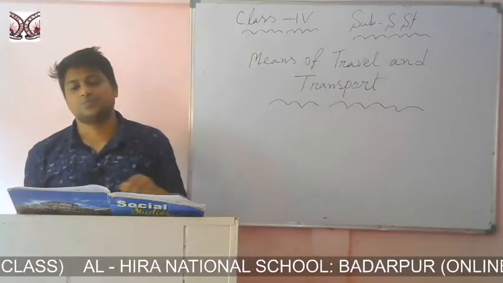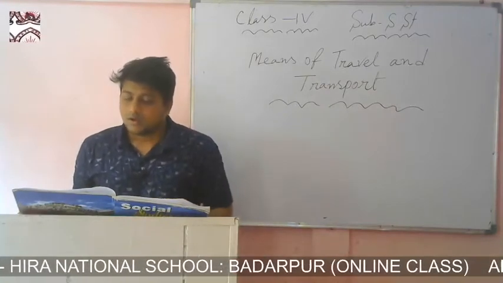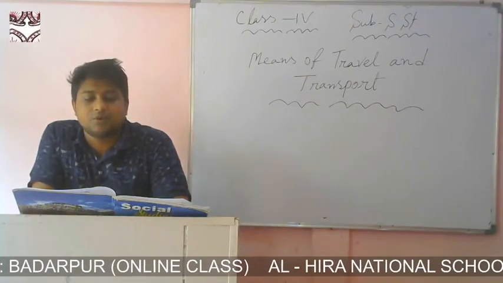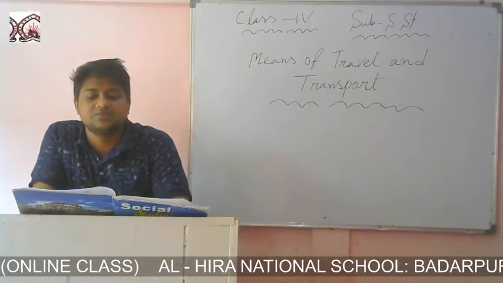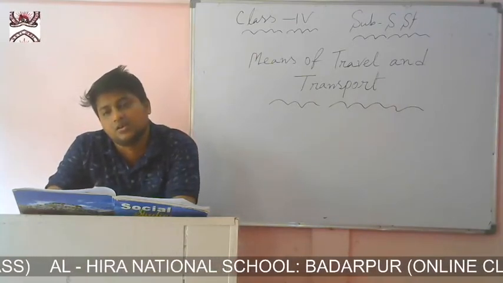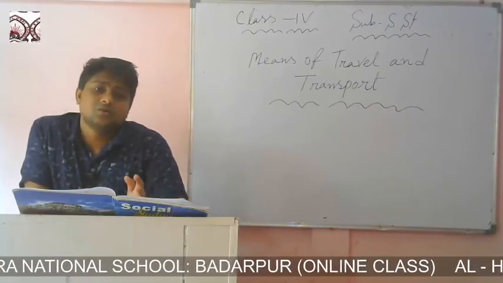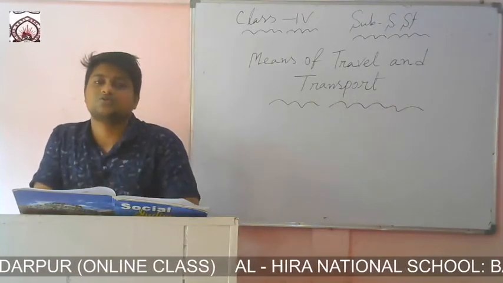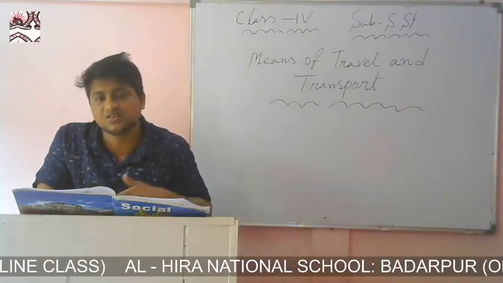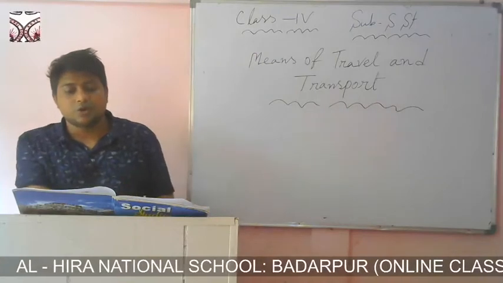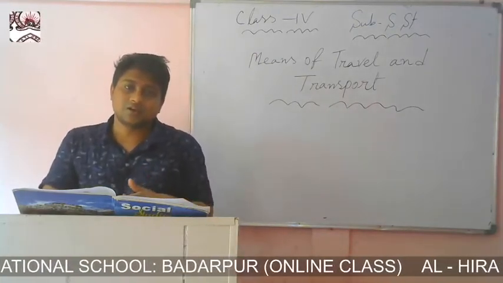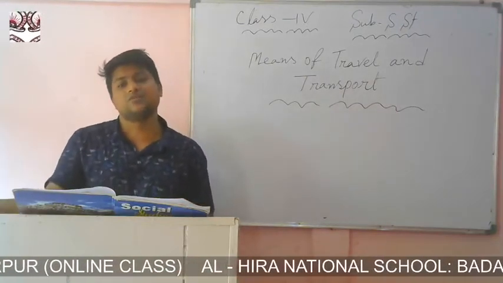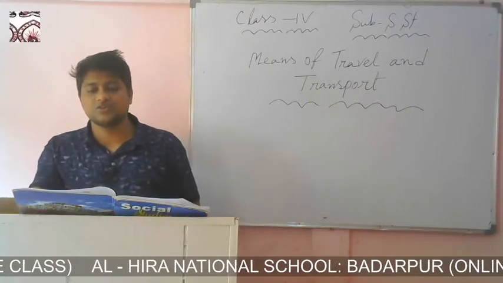Next is water transport. See, waterways provide a slow means of transport but cover both small distances across rivers and streams and large distances across the ocean and sea. Compared to railways or airways, water transport is a slow means of transport, but it covers both short distances as well as long distances. Small boats help us to cross a river or lake. At the same time, ships cross the sea and ocean. Understood what I said?